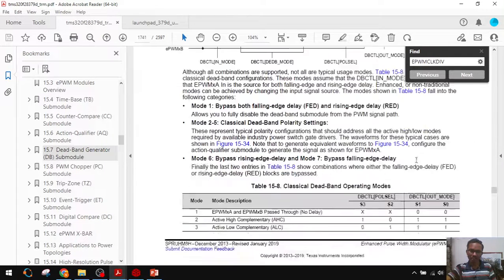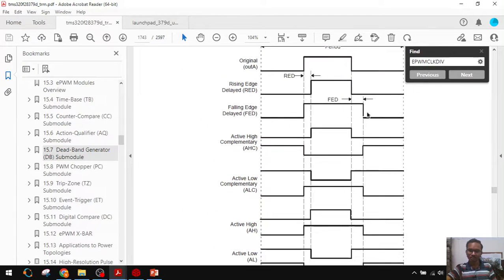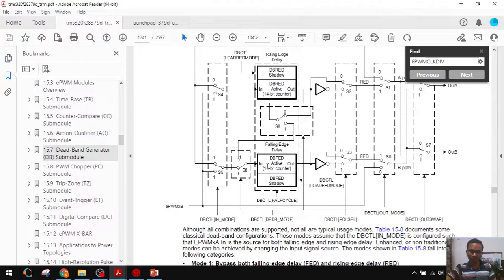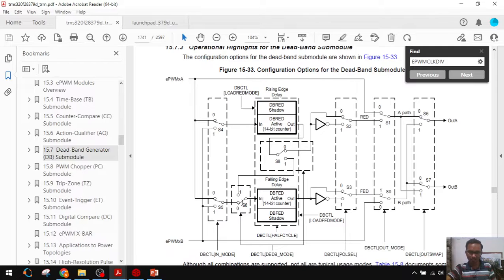Okay, in the second signal, how to generate? Delay the falling edge and invert it. Delay the falling edge according to the DBFED register. Take the same signal and default only. These need not change, and delay by DBFED according to that register, and negate this. To invert this signal, S3 you have to make 1. Then S0 leave it as default, then this also leave it as default.